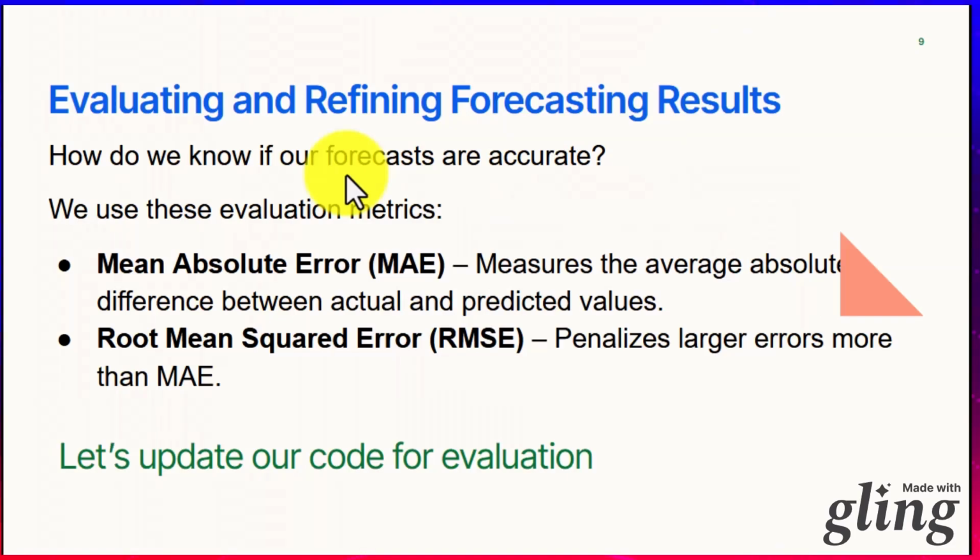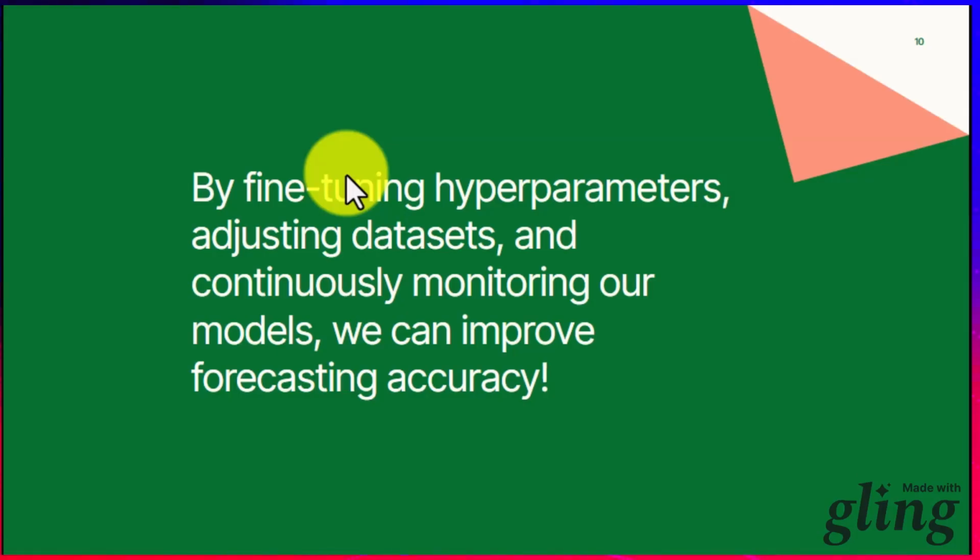We have just talked about this now. By fine-tuning parameters, adjusting the data set, and continuously monitoring our model, we can improve forecasting accuracy. The first time you make a forecast does not mean you are accurate, but the more you progress, the more it improves. And that is what is happening with ChatGPT. As you are using it, it is learning and adjusting. Over time it adapts to patterns, learns over time, and gains enough information. So we can improve forecasting accuracy when we continuously monitor our models.